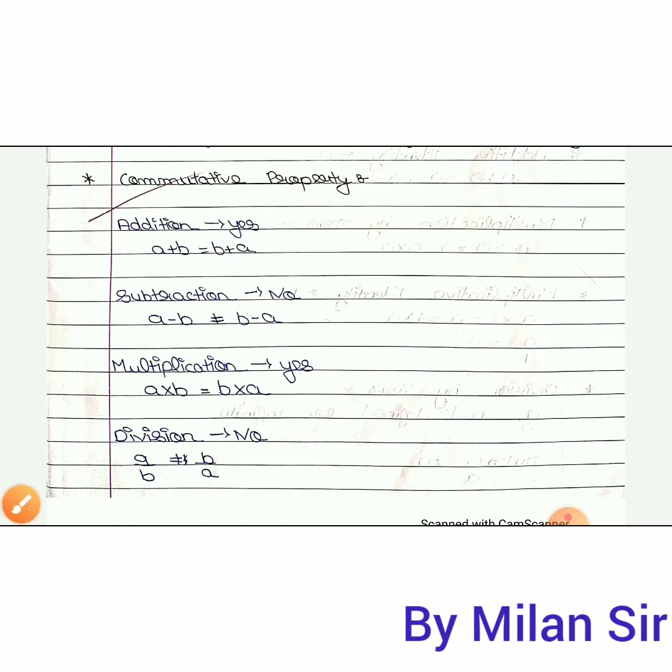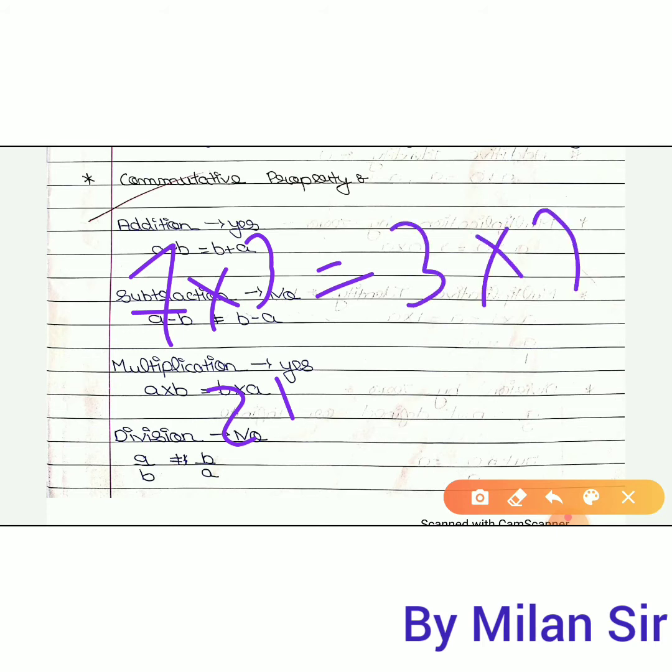Okay, then for multiplication, yes, we can use this property. That means in multiplication we can change the order of the numbers. That means 7 3s are 21 and 3 7s is also 21. If we take any two integer numbers for multiplication and change the order, we will get the same answer. So that's why we can say that the commutative property is applied for multiplication of integer numbers.